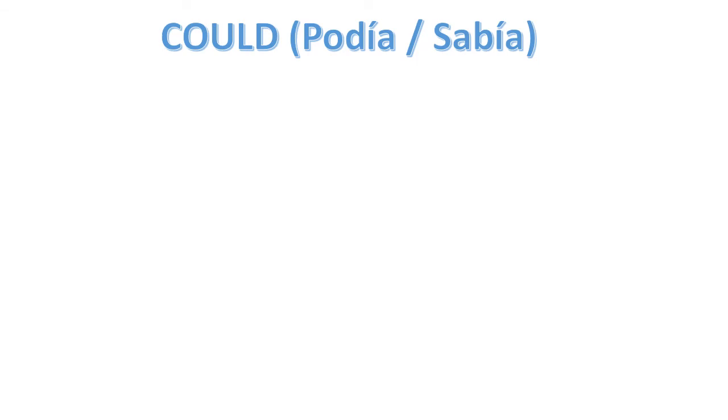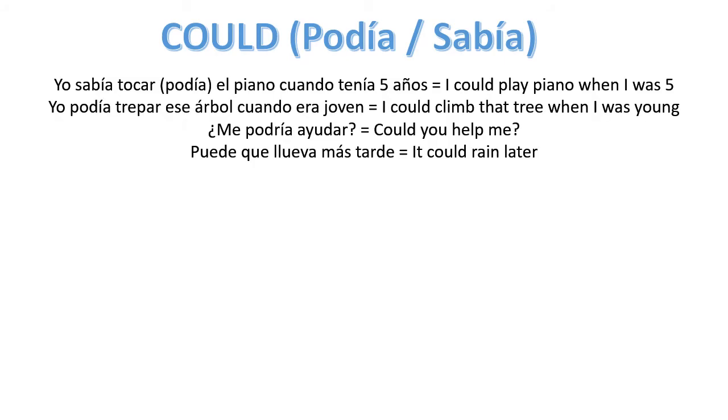Could. Podía, sabía. Could is the past of can. Okay? So, yo sabía tocar el piano cuando tenía 5 años. I could play piano when I was 5. O yo podía trepar ese árbol cuando era joven. I could climb that tree when I was young.